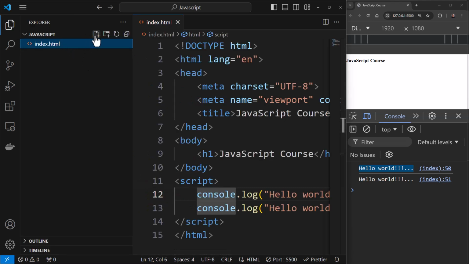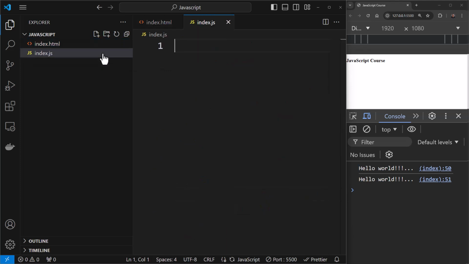What we are going to do here is create a new JavaScript file, and I'm going to call this index.js. You can see the moment I typed in .js, the file icon appears over here. This is a JS file and this is an HTML file.